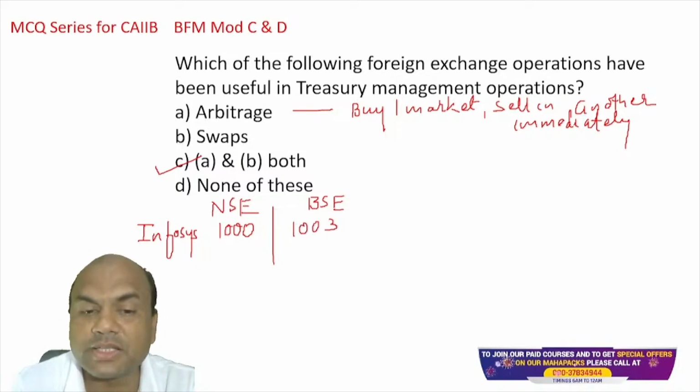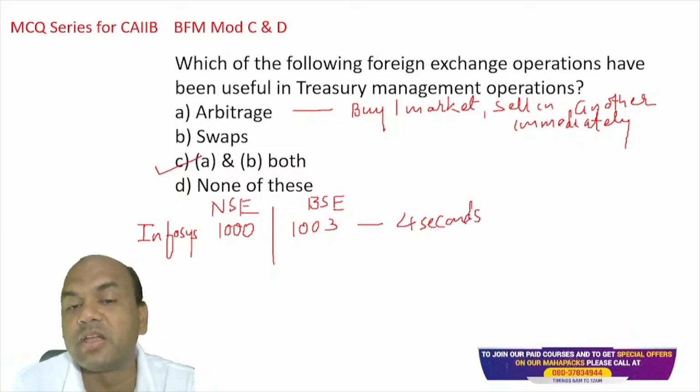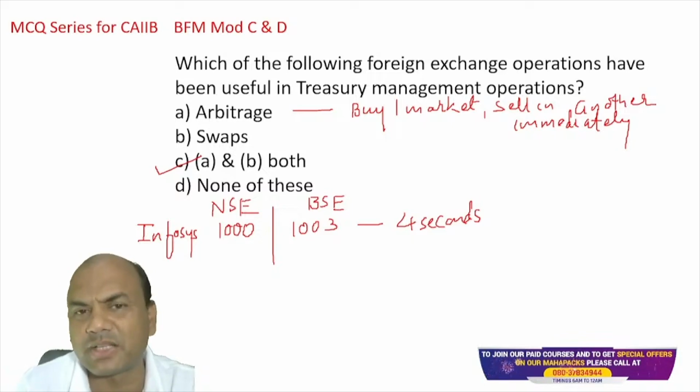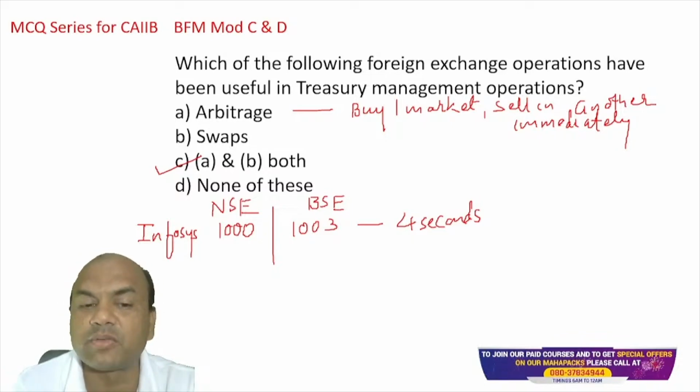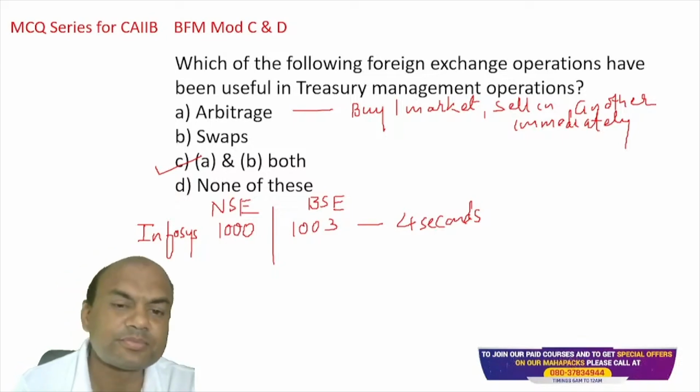Now this difference between NSE and BSE remains for hardly 4 seconds, not even 4 seconds nowadays. With technology, it is hardly 3 seconds max nowadays. It immediately gets converted or collapsed; it matches with each other.